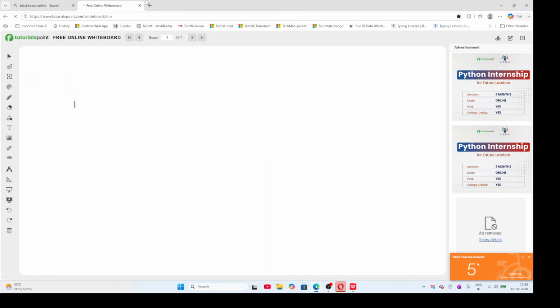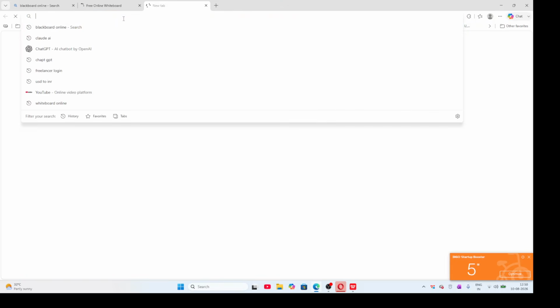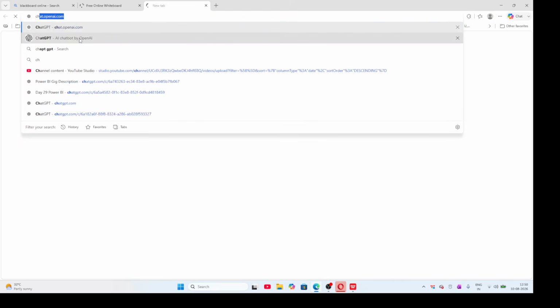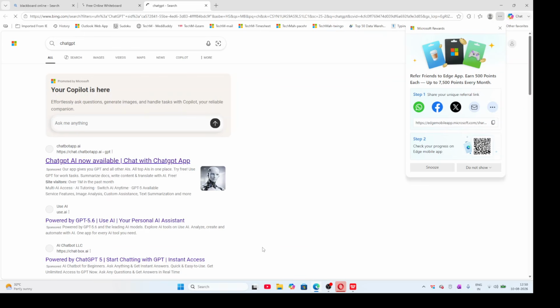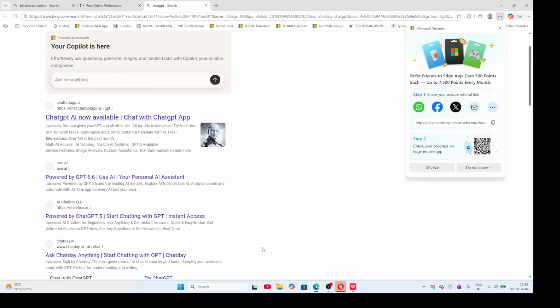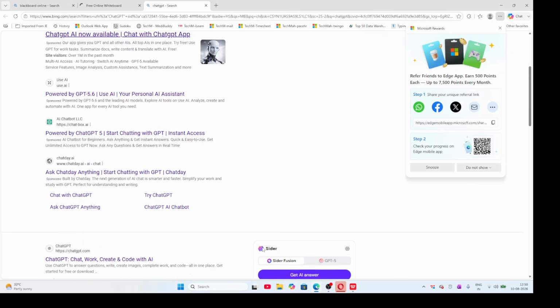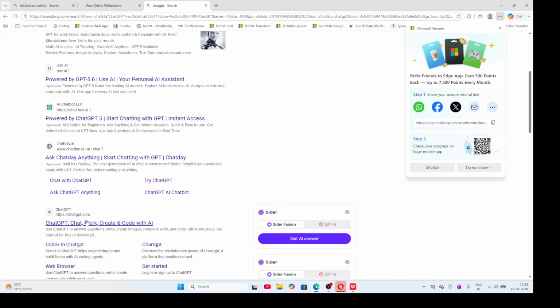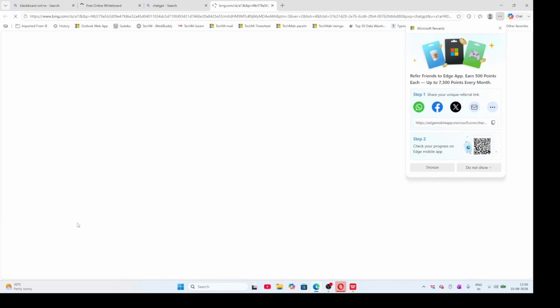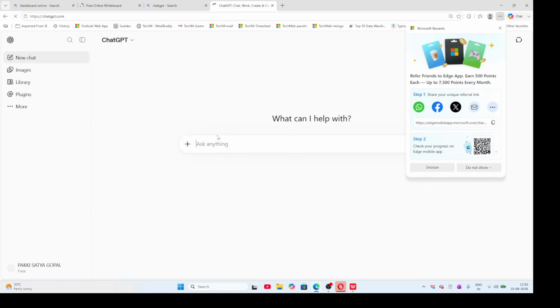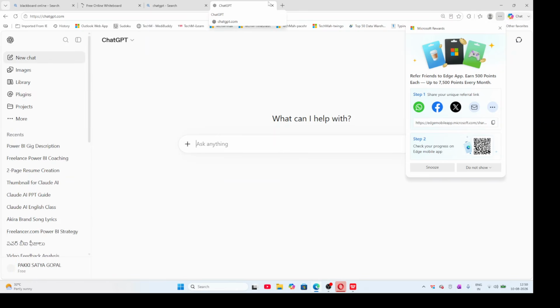Let me explain here. In ChatGPT, we open ChatGPT, right? Use only the website coming from ChatGPT. There are many websites, but see here, chatgpt.com. This is the website we should open for using ChatGPT. Ignore all the remaining ChatGPT applications, and use only the main application. So here we'll ask questions, right? In the same similar way we will ask questions in Cloud AI also.